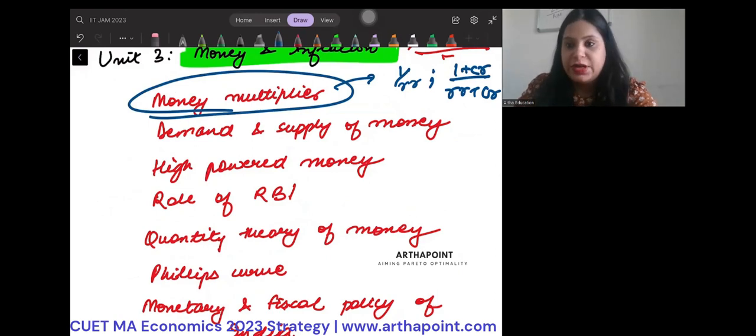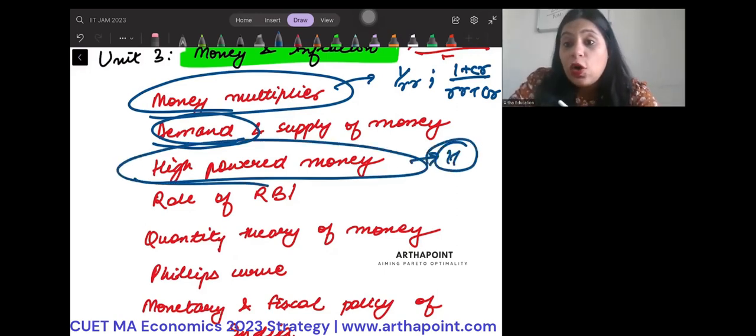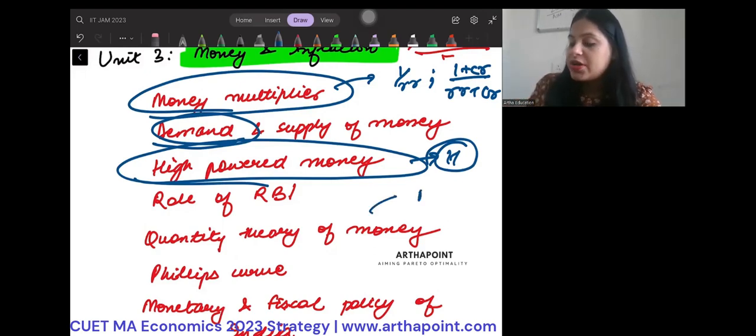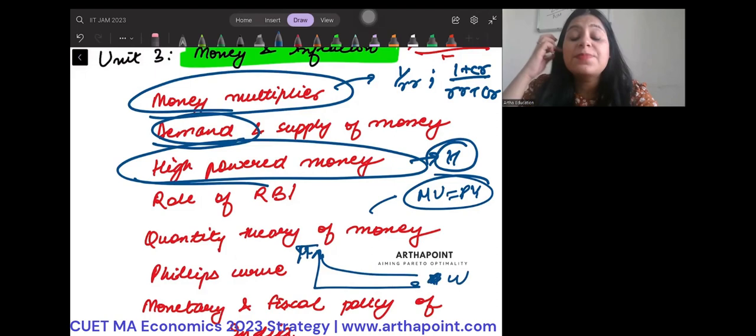What is demand of money? How do you find the demand of money? What is supply of money? What is high powered money? H. What is the role of Reserve Bank of India? Okay? Why is it called lender of last resort? What is quantity theory of money? What is the Phillips curve? Pi and U. What is the Phillips curve?